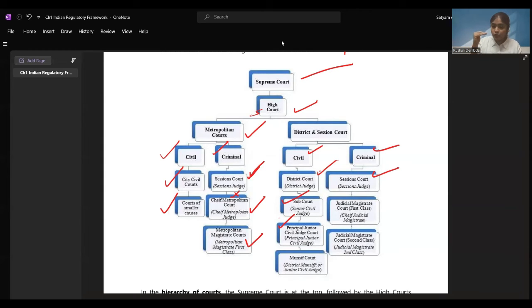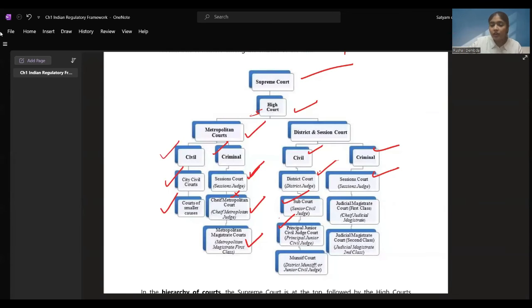It will go to principal junior civil judge. Then it will go to senior. As we used to hear in 11th, 12th, college or in the school times, junior, senior. So junior civil judge, then principal junior, that is higher than the junior, like 11th standard, 12th standard. That way you can understand. Senior civil judge, district judge, and if that also didn't work, you can go to the high court, right? This was in the civil.